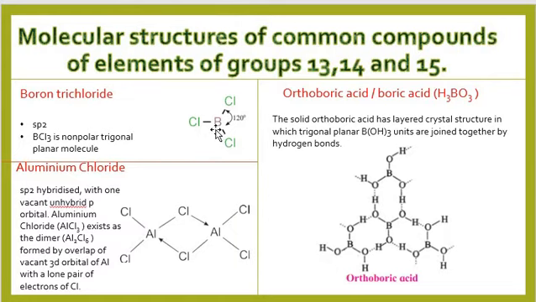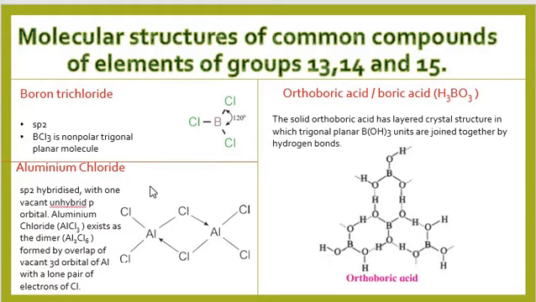In between boron and chlorine atom there is a single covalent bond. Similarly, the other chlorine atom is also bonded with a single covalent bond to boron, and same with the third chlorine atom. Here boron atom is sp2 hybridized having one vacant unhybridized p orbital, and you all know boron in boron trichloride has incomplete octet. It is a non-polar molecule and the geometry of this molecule is trigonal planar and the bond angle, if you are seeing here in the diagram, is 120 degree.